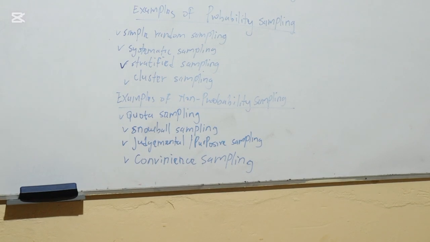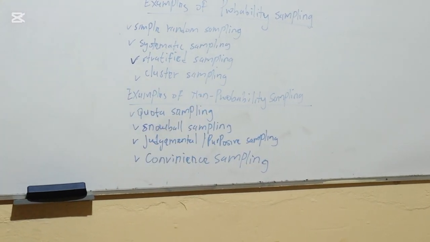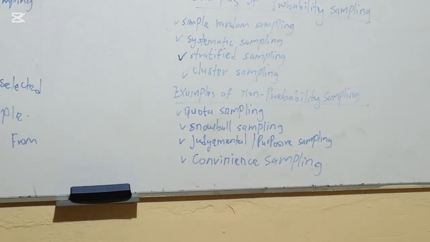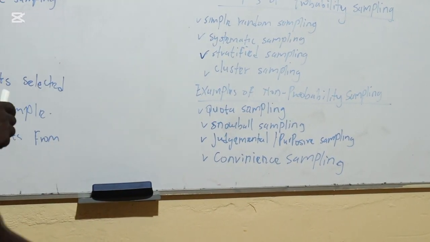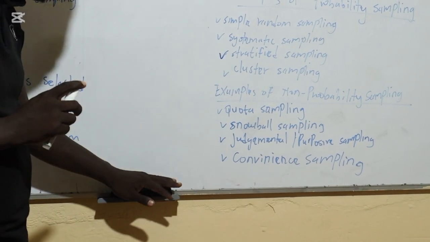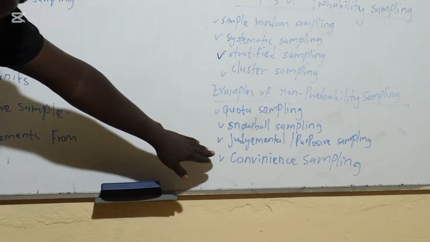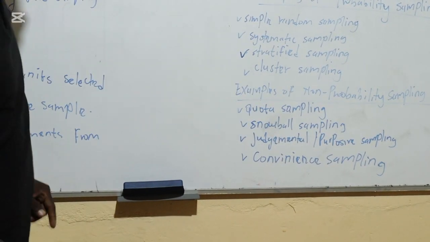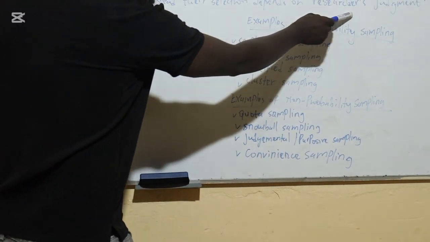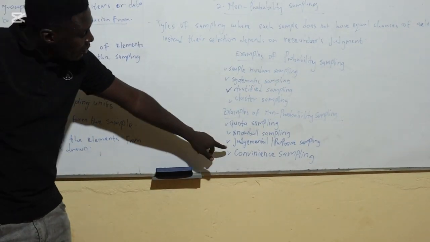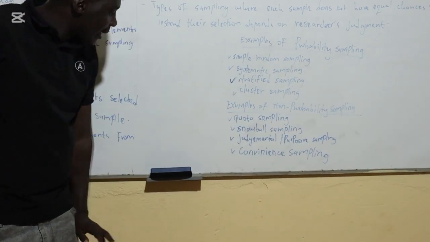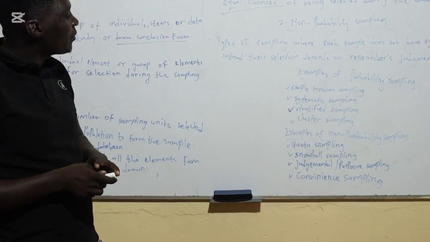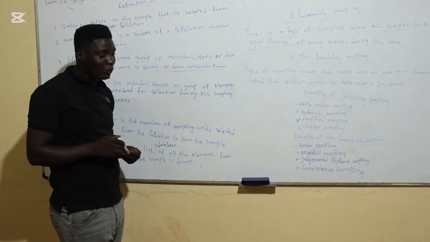Then example 2 will be examples of non-probability sampling. Example 1 will be quota sampling. Number 2 will be snowball sampling. Number 3 will be judgmental, also called purposive sampling. Remember, under non-probability sampling the selection depends on the researcher's judgment, and here we call it judgmental or purposive sampling. Then the last one will be convenience sampling. So that will mark the end of my part 1 presentation for today.